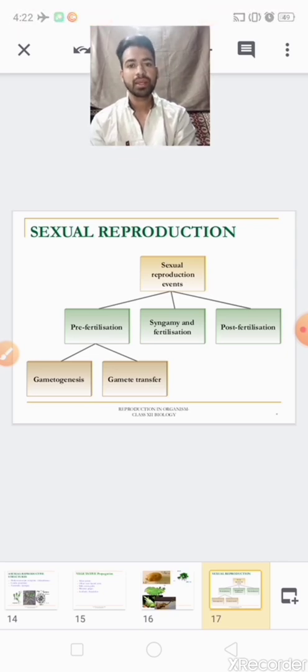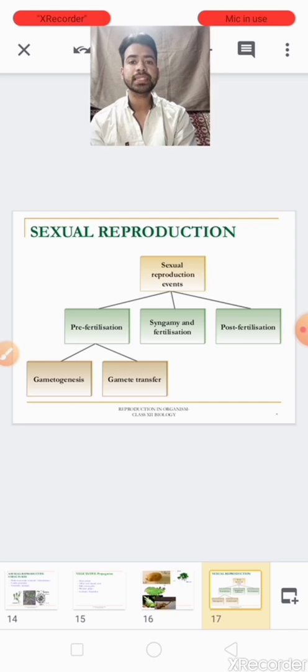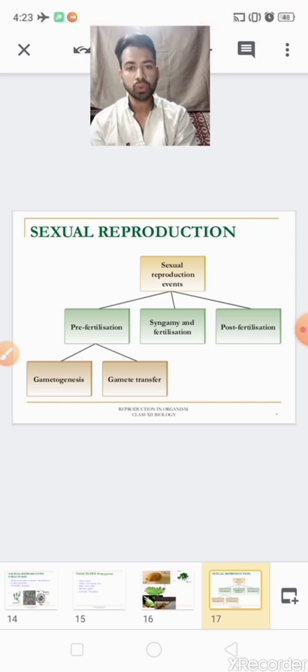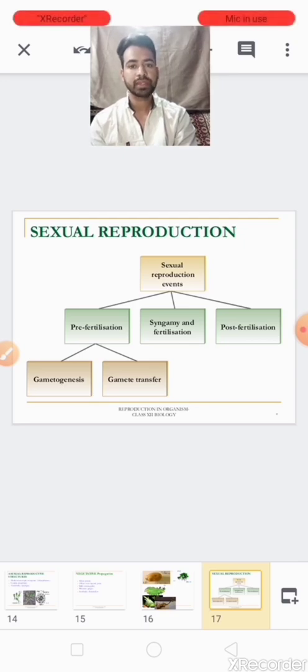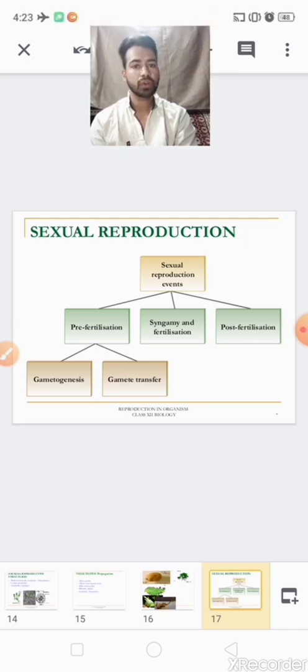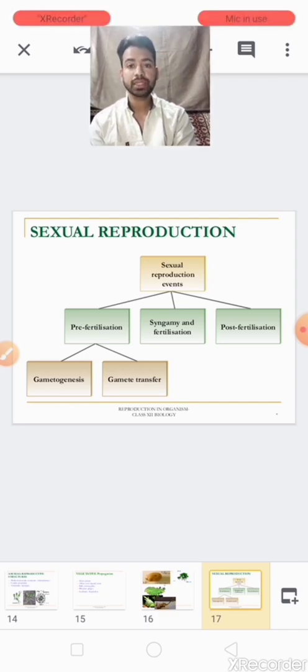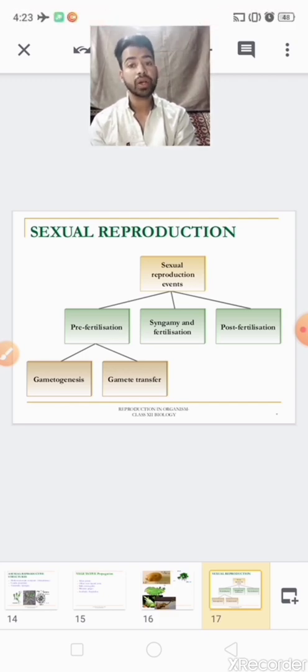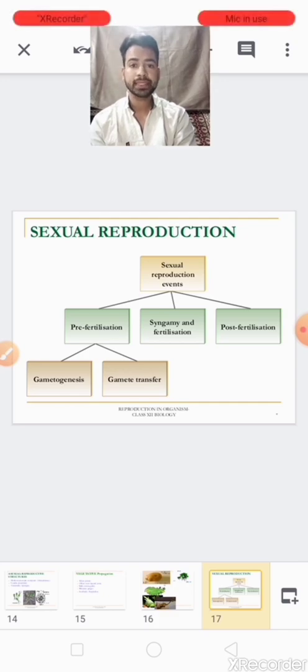Sexual reproduction shows variation in the offspring, meaning the offspring produced in sexual reproduction are not clones. They show variation, they differ from each other and from their parents. And sexual reproduction occurs in higher organisms with complex structure.